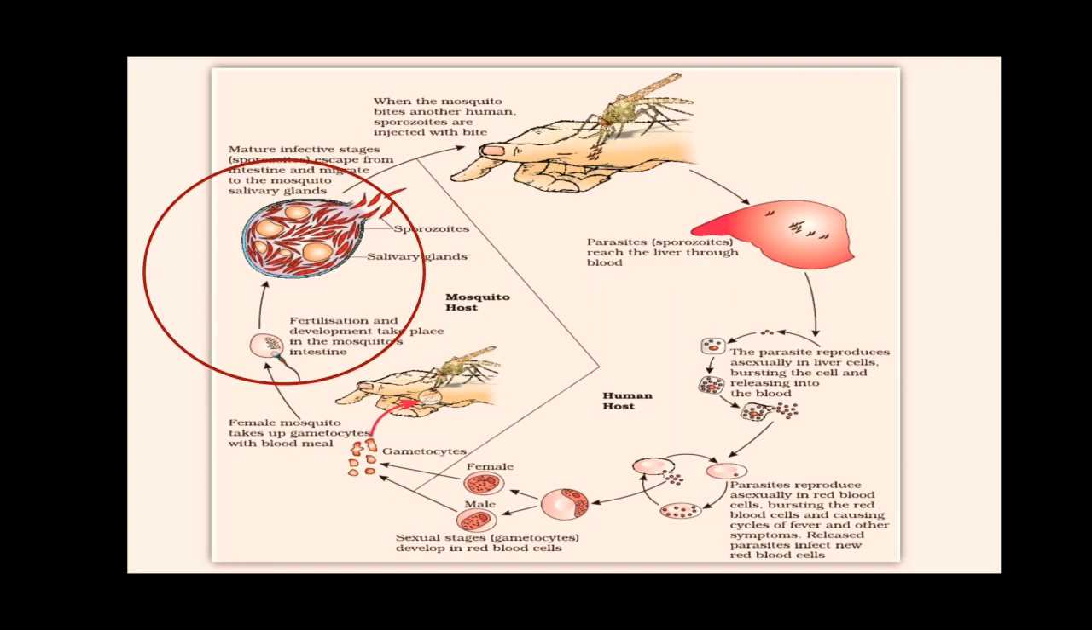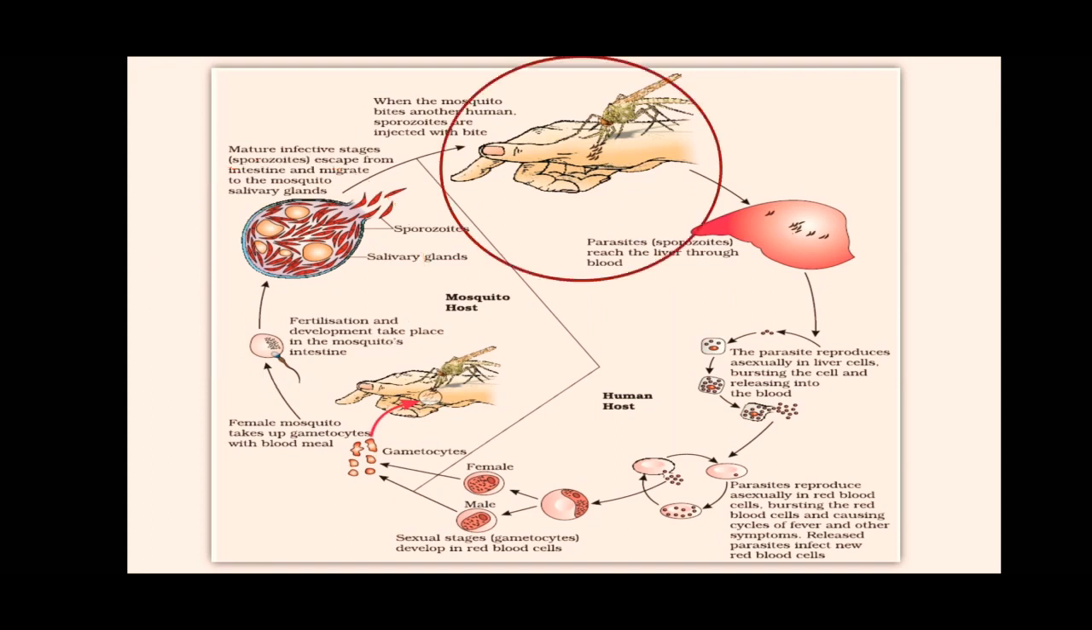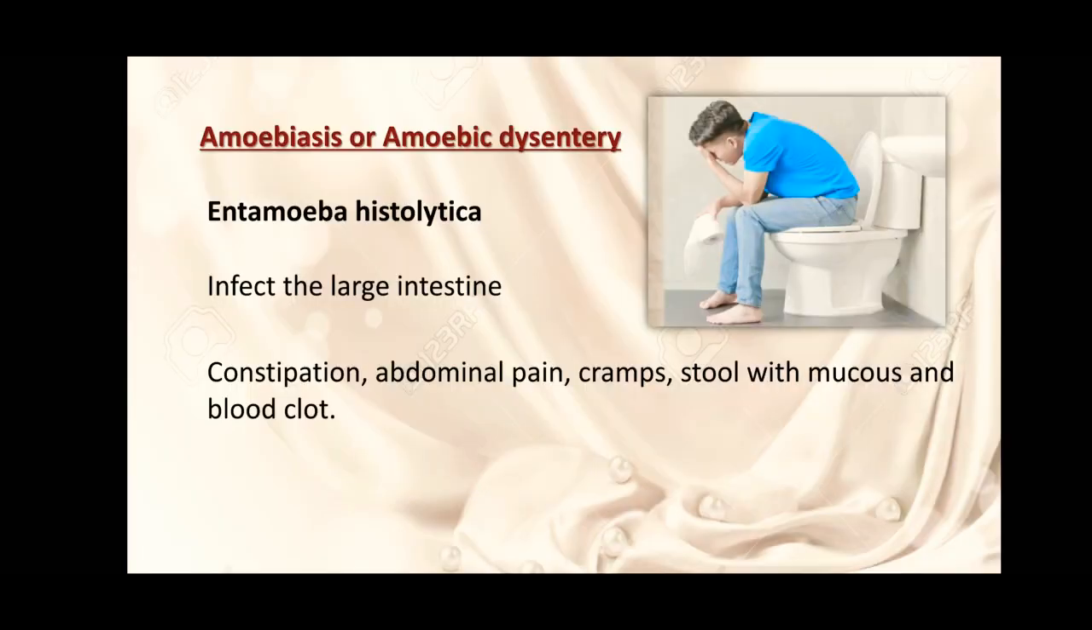migrate to the mosquito salivary gland. And when this mosquito again sucks the blood of a normal human, then through the saliva, sporozoites enter the human body. So this is the complete life cycle of Plasmodium. Let's start with the second, amoebiasis or amoebic dysentery.